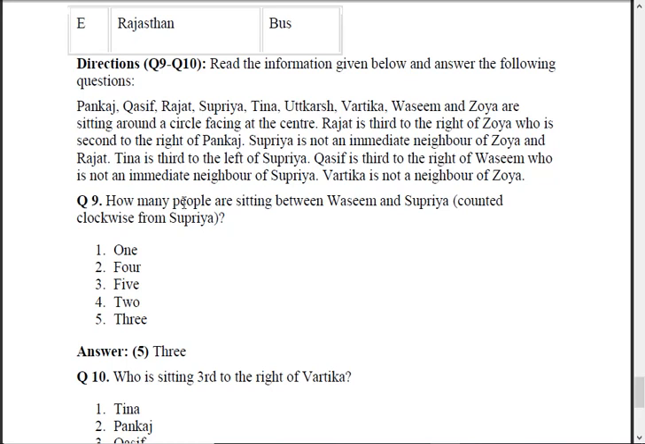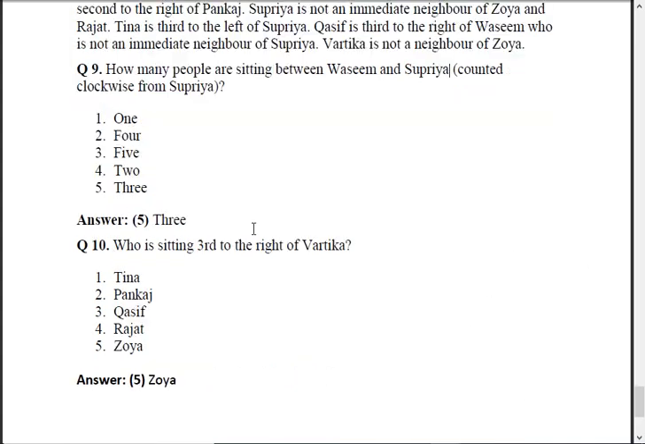So how many people are sitting between Wasim and Supriya, counted clockwise from Supriya? So the answer is 3. You do it yourself and then you will find the answer. This being the theory lecture, I won't be going into the practical problems. Okay, who is sitting third to the right of Vartika? So the answer is Zoya. Check it yourself. Write all, put the circle and write all the names.